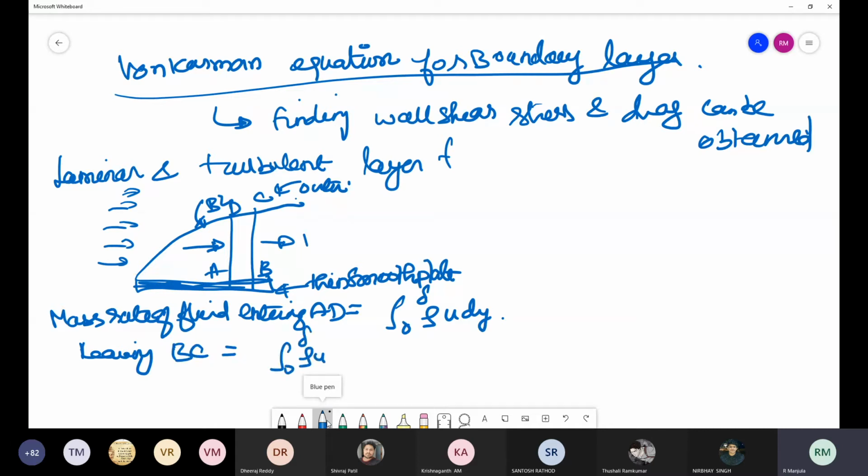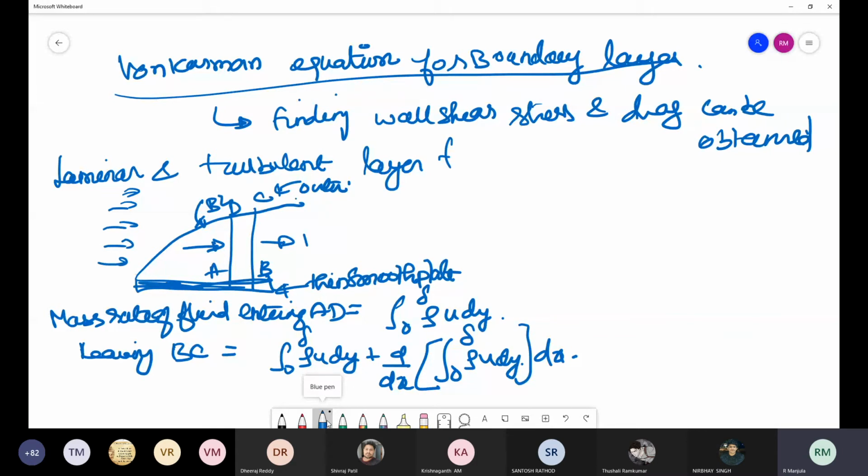Integral 0 to delta rho into U into dy plus d by dx of integration of 0 to delta rho into U into dy into dx. Small rate of change along the x-axis of the mass flow rate. That is going to be the leaving BC.